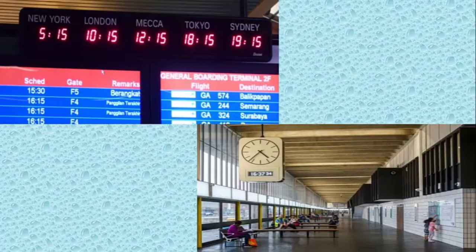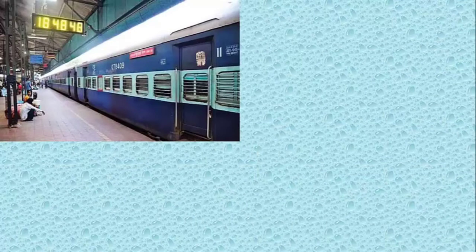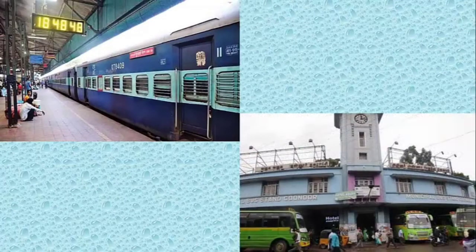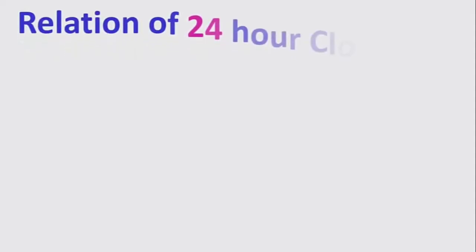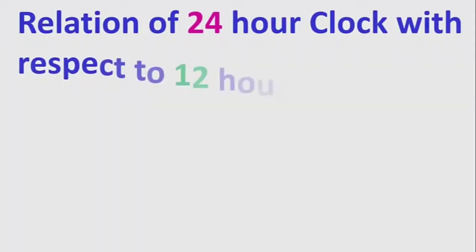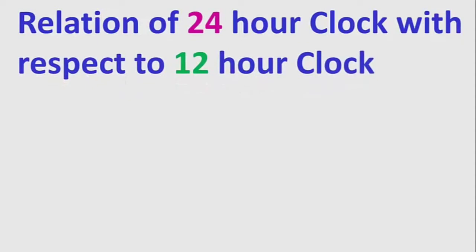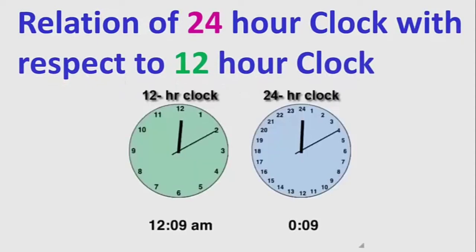We see that in airport, railway station and bus stop, they use 24 hours clock. Relation of 24-hour clock with respect to 12-hour clock.